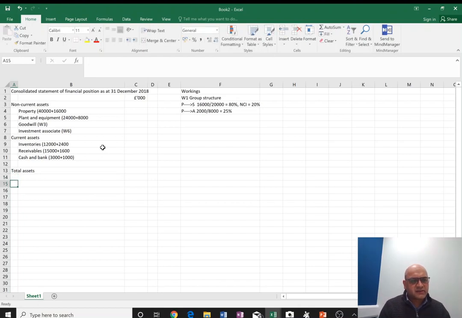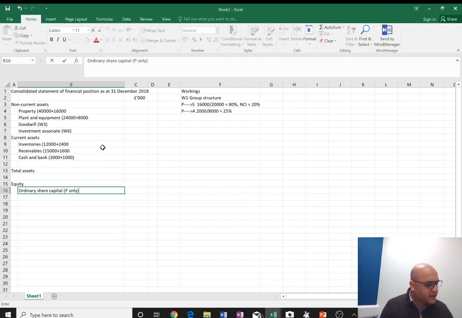On the other side, we are going to work out equity. And in equity, we have ordinary share capital, which is going to be parent's only, no subsidiary. Remember, we are replacing the investment in subsidiary with all the assets and liabilities. We don't want to touch the ordinary shares or any of the items from subsidiary.